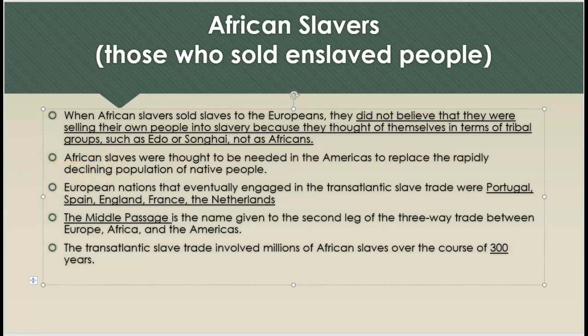African slaves were thought to be needed in the Americas to replace the rapidly declining population of native people. European nations that eventually engaged in the transatlantic slave trade were Portugal, Spain, England, France, and the Netherlands.